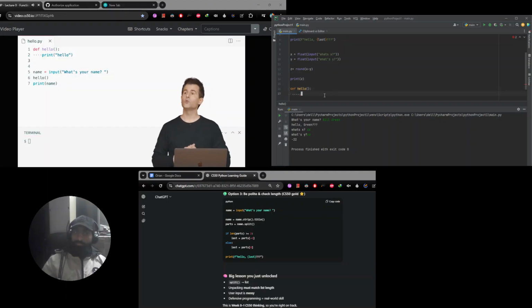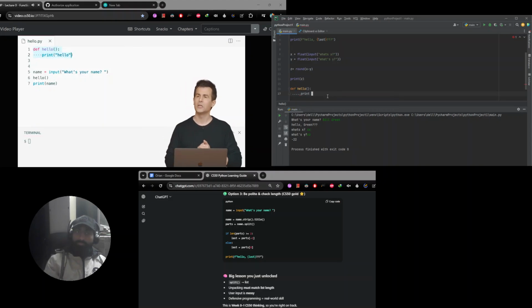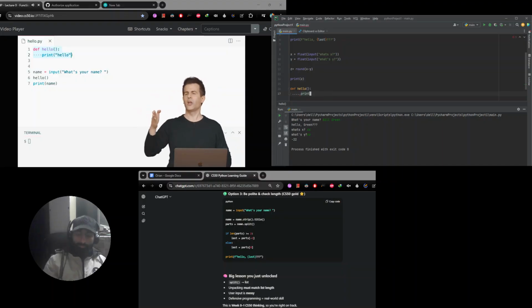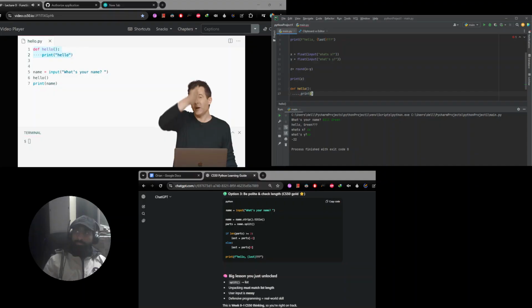But now on lines 1 and 2, I have invented my own function hello. Notice these dots that have now magically appeared here. This is just a setting of my text editor, VS Code in this case, that's just making super explicit to me that I've hit the spacebar 4 times, or equivalently the tab key once, which is converted automatically to 4 spaces. Generally speaking, I'm going to need to make sure that all of my indented code lines up now so that Python knows that it's all part of the same thing. But it's easy in this case because it's just a single line.